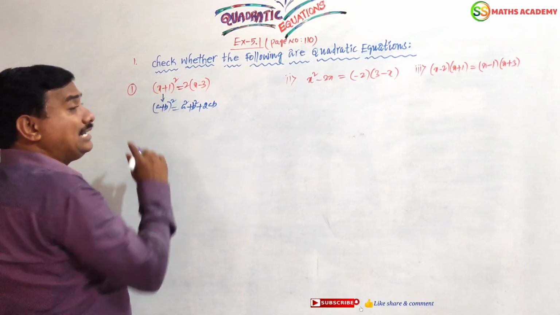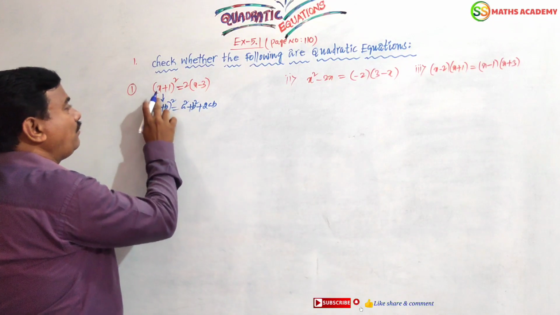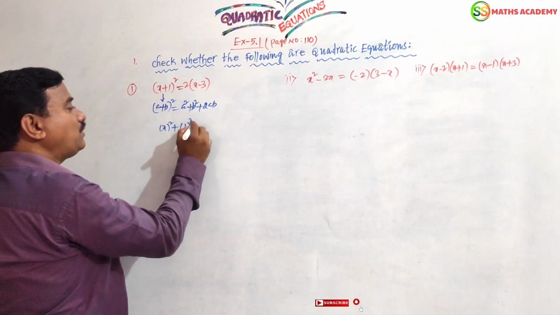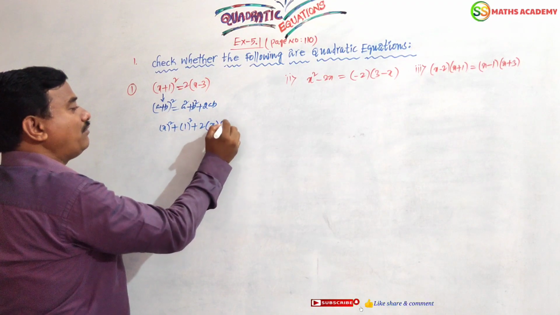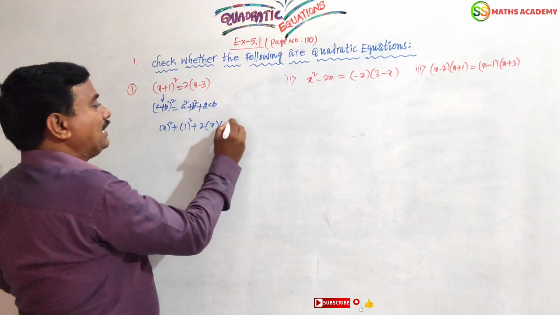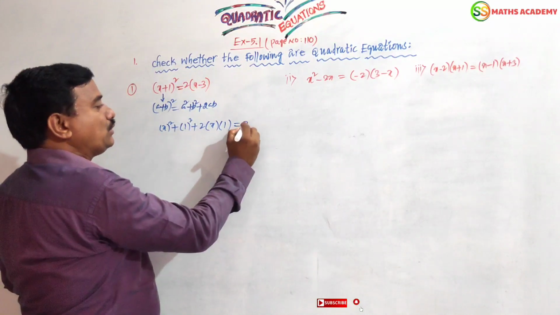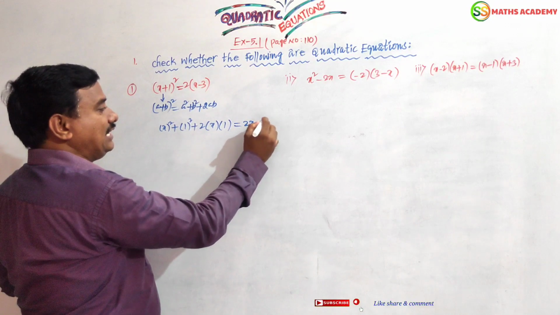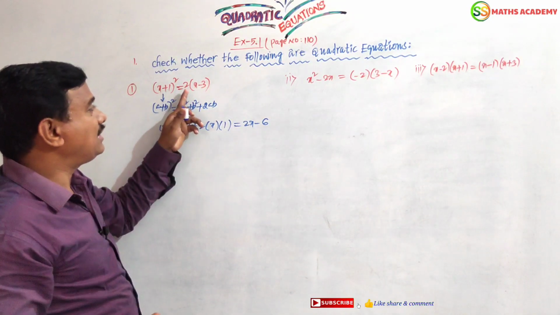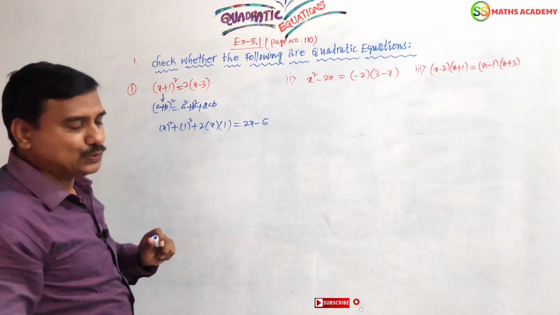In this form, you can split the term. A value will be x, b value will be 1 as per the question. Using a square plus b square plus 2ab. And on the right side, 2 into x, 2x, 2 into minus 3, minus 6. Because here any power will not be there, that is the reason I am going for direct multiplication with 2.